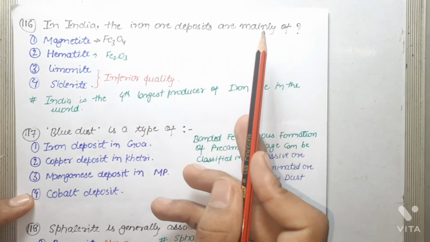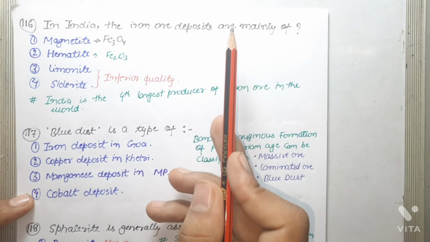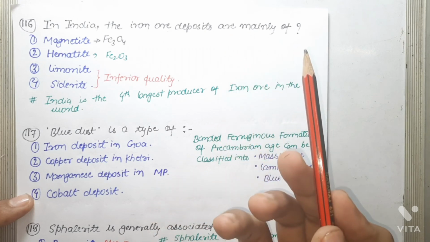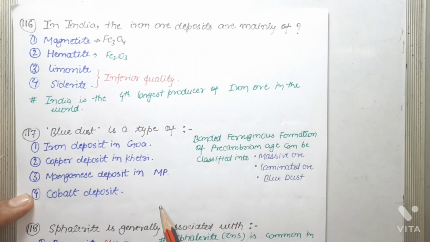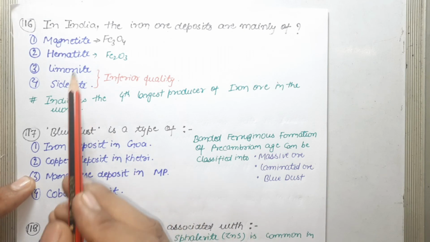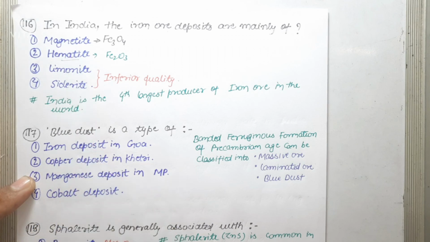Iron ore reserves in India are mainly of hematite and magnetite type, in which hematite remains the most important industrial iron ore. According to an old data, approximately 17,000 million tons of hematite is present in India and 1600 million tons of magnetite. So clearly from this data, you can say that hematite is the most abundant iron ore present in India. And one fourth of the iron ore deposits of India is present in MP and Chhattisgarh.